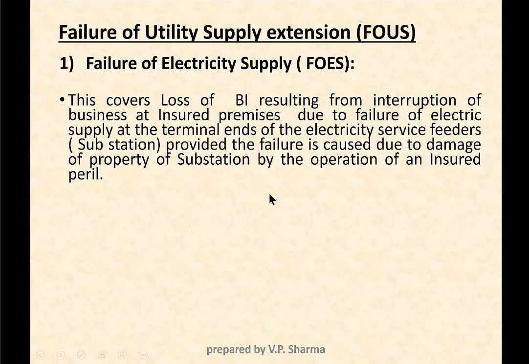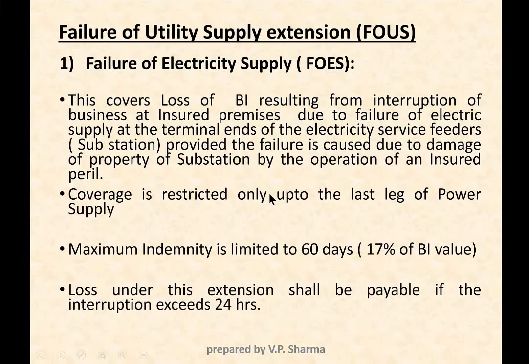So what does it mean? If there is an interruption of power supply, then the loss of BI is covered at the insured premises. Now we see coverage is restricted only up to the last leg of power supply. We will understand this in the subsequent slide.